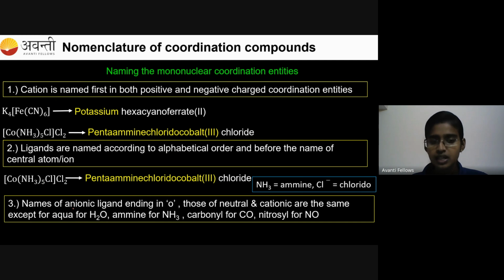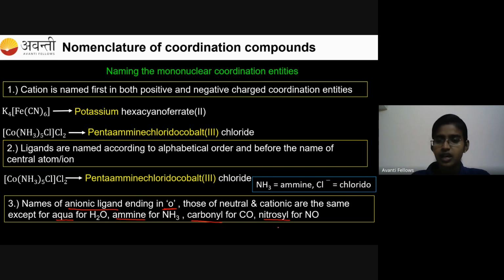Only if the ligand is anionic, you have to end the name with O. In case of neutral and cationic, you need not follow special suffixes like this. For example, H2O is aqua, NH3 is amine, CO is carbonyl, and NO is nitrosyl. All these are neutral ligands, right? So for all neutral and cationic ligands, you don't have to follow special suffixes.